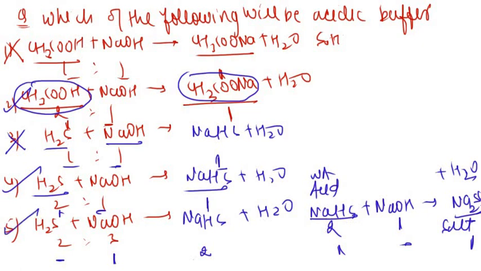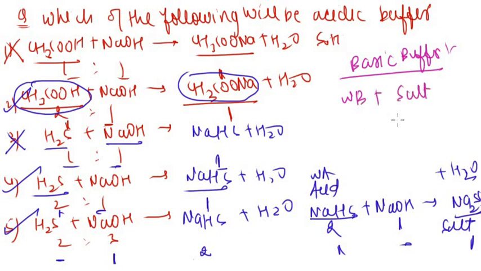Similarly, you can see the case of basic buffer. So what is the basic buffer? When you have a weak base and its salt with a strong acid, it is called a basic buffer. How a basic buffer forms, the process is exactly the same, but here you have to consider the weak base reacting with a strong acid, where the strong acid is the limiting reagent, and in the final solution we have the weak base and salt.